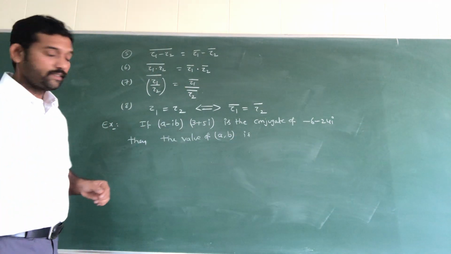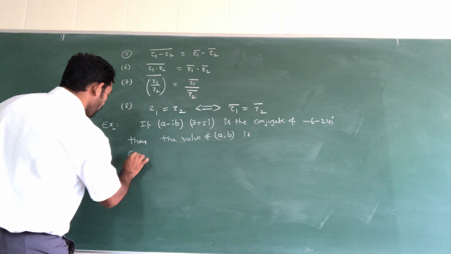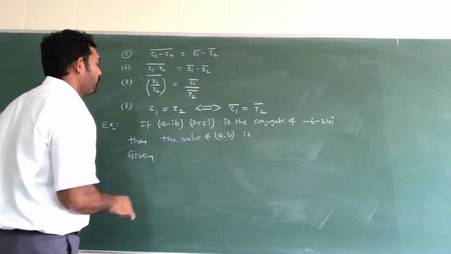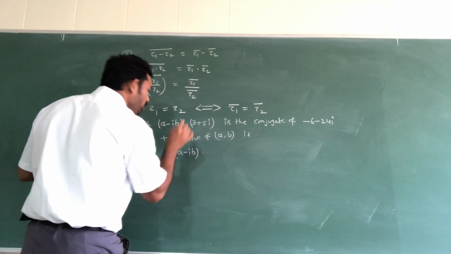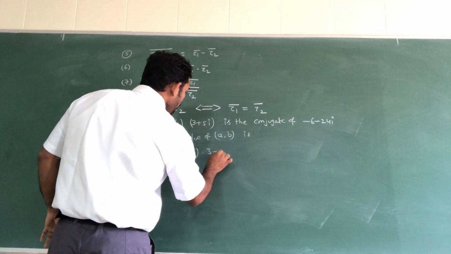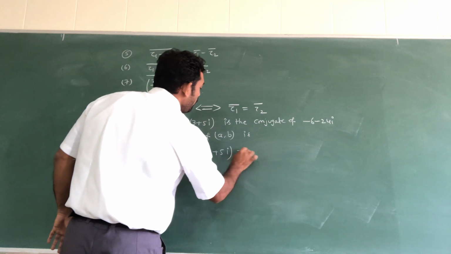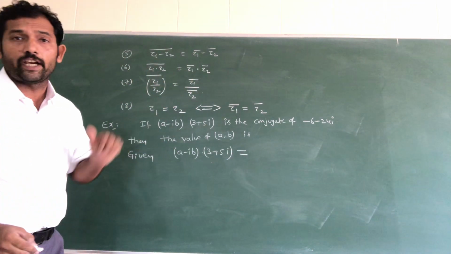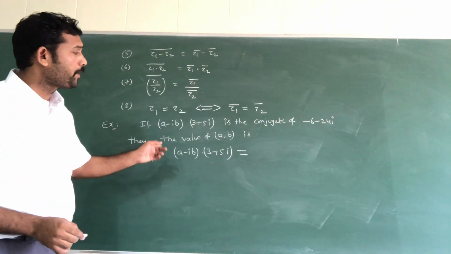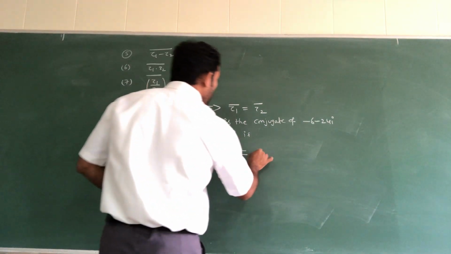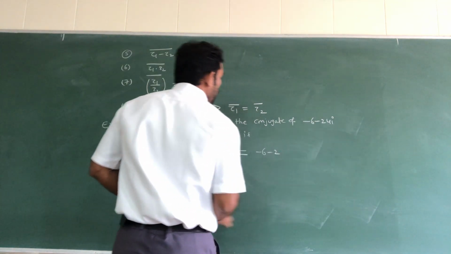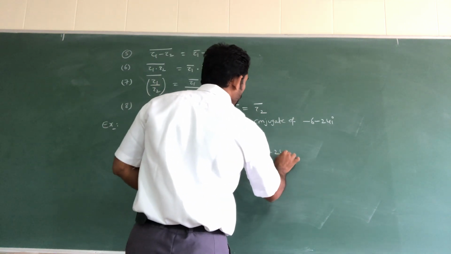So what is the given data? You have to observe. Given a minus ib into 3 plus 5i is equal to the conjugate. Their product is equal to the conjugate of a complex number. What is our complex number? Minus 6 minus 24i.